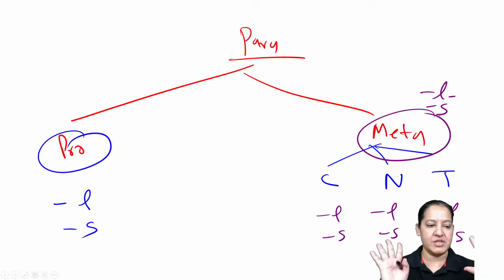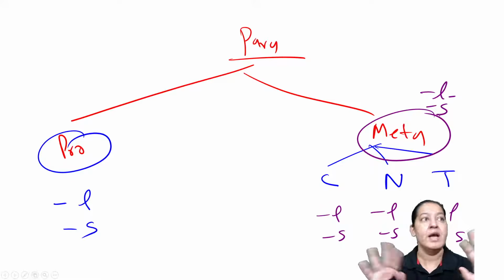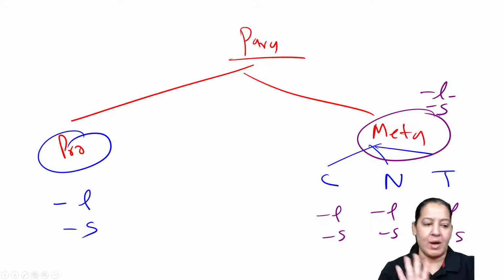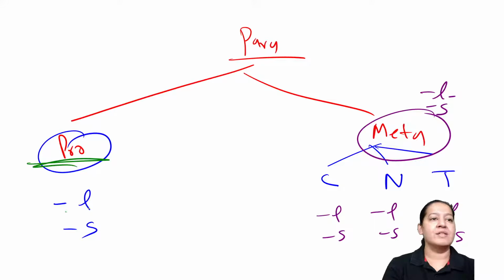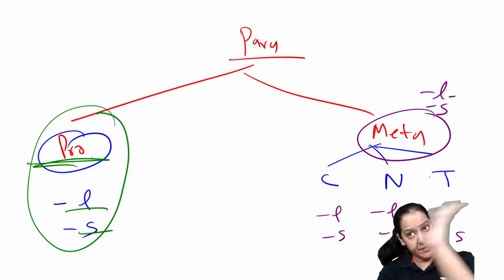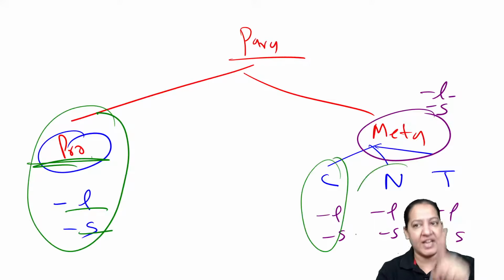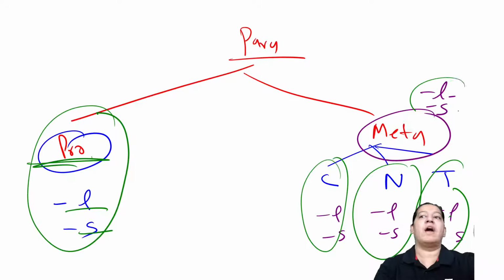So what questions do I want from you? It is very confusing, that's why I've written it like this. In protozoa, let's finish one by one. First tell me the largest and smallest in the protozoa, then we will come to metazoa. In the metazoa, we will finish each category, and then overall I will tell you which one it is.